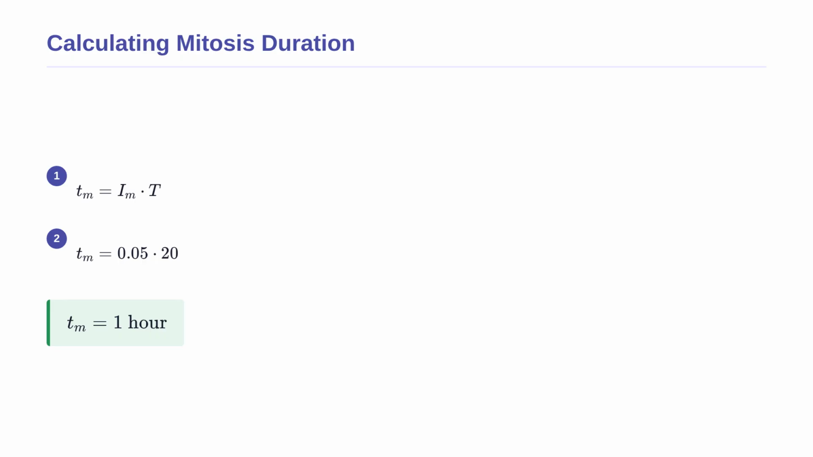0.05 times 20 equals exactly 1. Therefore, the final answer is 1 hour. This tells us that out of the entire 20-hour cycle, the cell spends only 1 hour actively dividing. The other 19 hours are spent growing and copying DNA, illustrating how brief the actual division phase is.